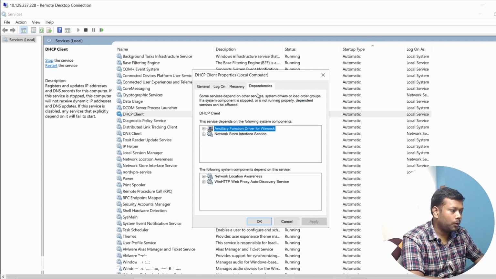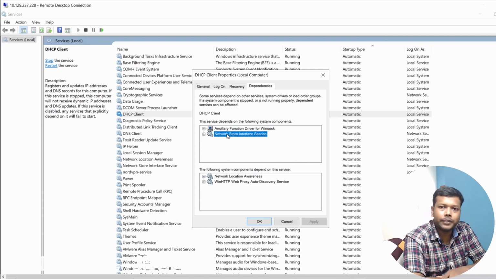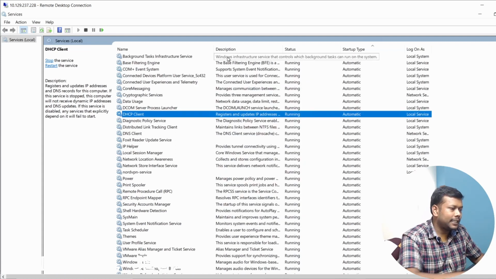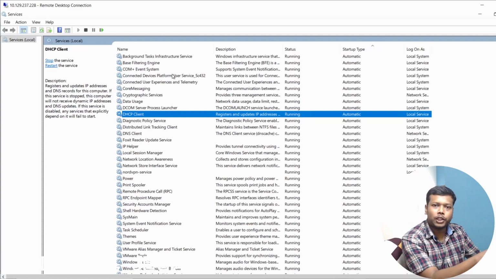And also there are a few dependencies, and these are the services that depend on this particular DHCP, and the DHCP depends on these services. So this is all about the system, I mean the service control manager. It's a beautiful GUI, and rather than controlling the services in the GUI, we can also use the command line.